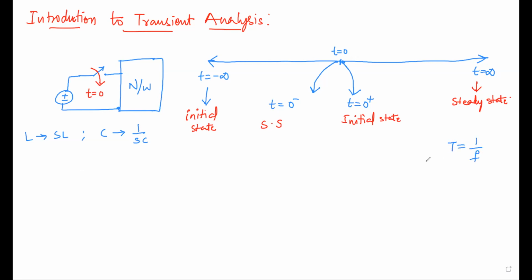You can also say omega is equal to 2 pi f, or 2 pi by T. That means T is inversely proportional to omega. If T tends to 0, omega tends to infinite, and vice versa.